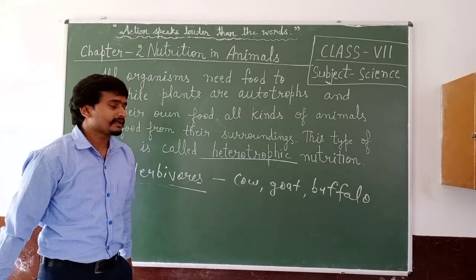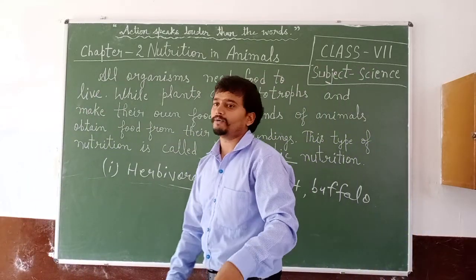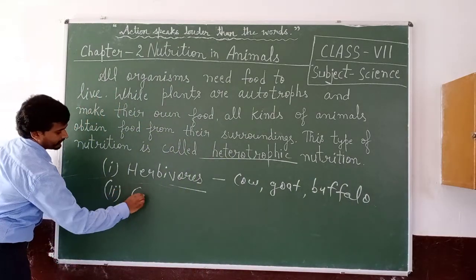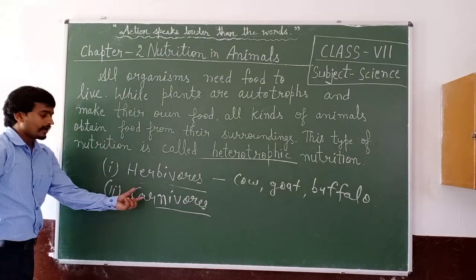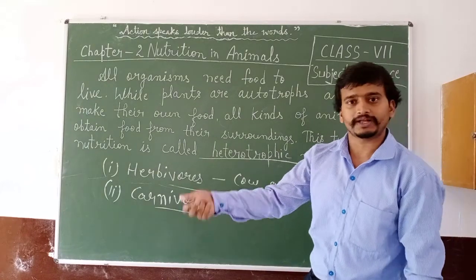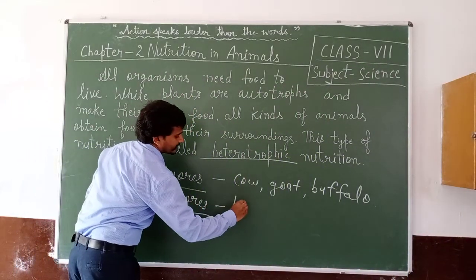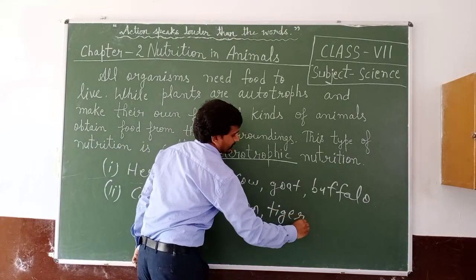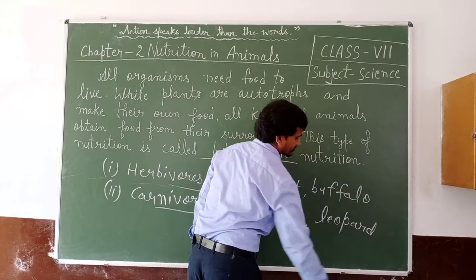Next category is animals that feed only on the flesh of other animals, and these are called carnivorous. We can say carnivorous are those animals which depend on the flesh of other animals. For example, lion, tiger, leopard, etc.